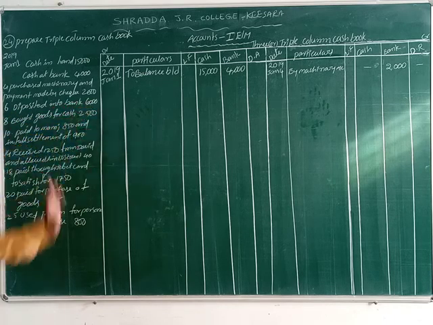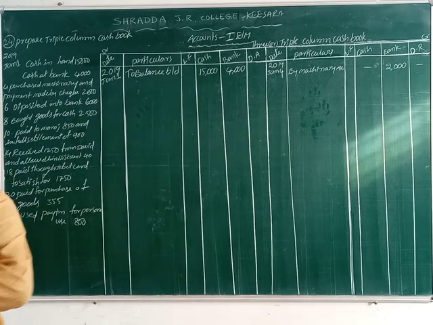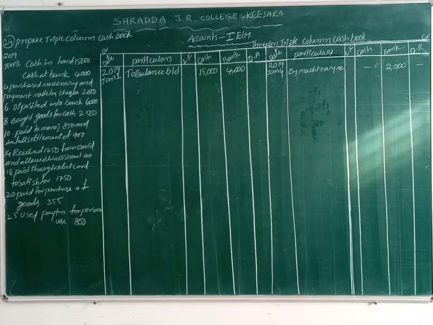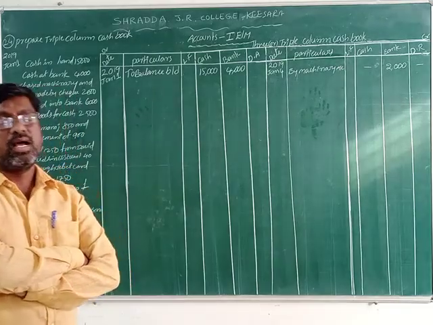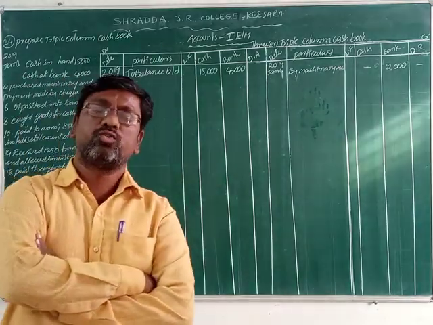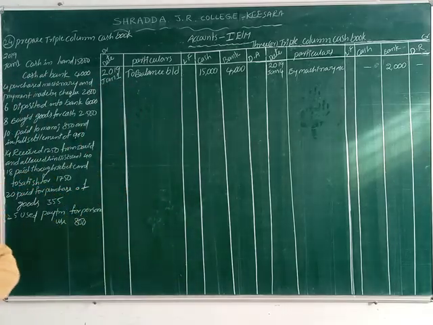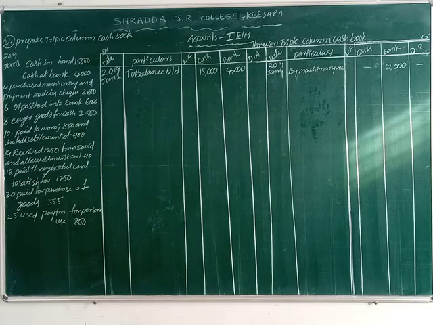Deposited into bank 6,000. What do we deposit here? Cash we deposit. This time bank is the receiver, business is the giver. So bank goes to debit, business goes to credit. Here cash and bank both are there.